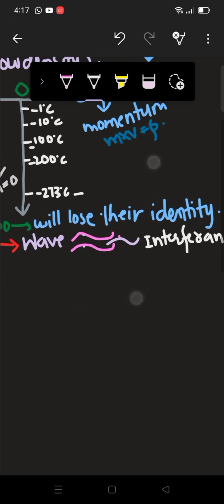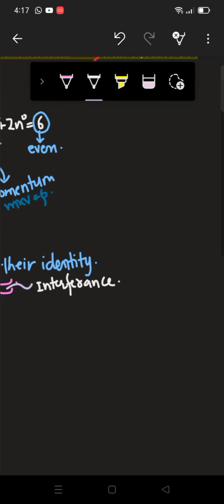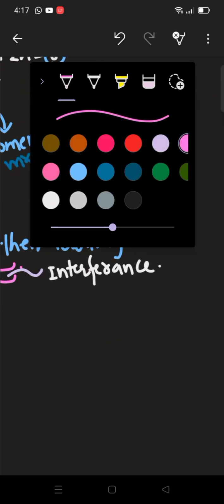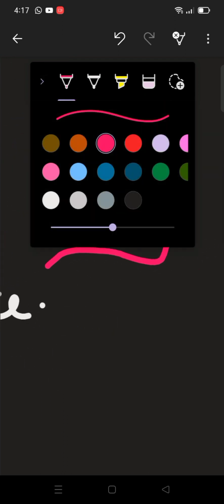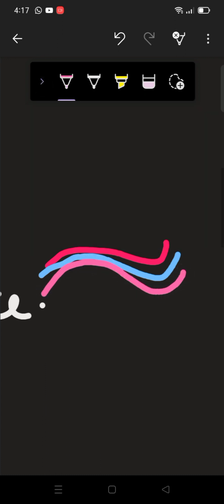So these three waves will be unified together. Let me unify them. They are basically unified together, and we have another wave as well. This is unified, and here we have particles of these waves. So basically now these three waves are unified into a single wave.